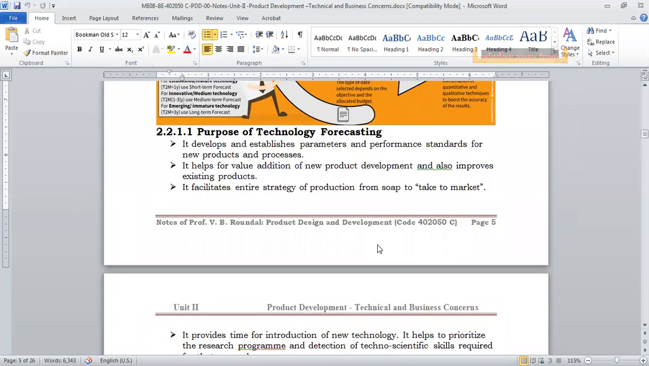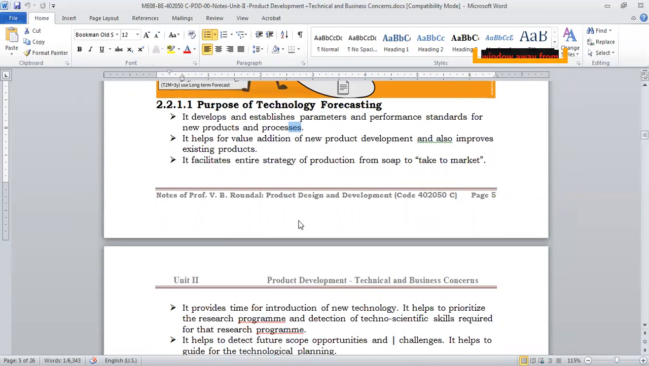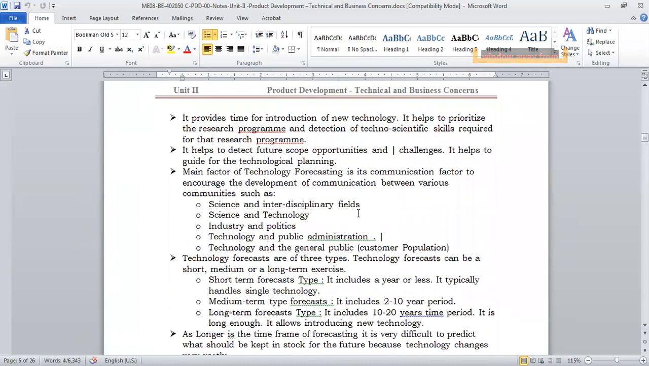Okay, so what is the purpose? It develops and establishes parameters and performance standards for a new product. So when you are giving a new product, it gives you some kind of basis for the performance standards, right? It adds value to the new product and also improves the existing product. Whatever product you have in the market today, the new product will have to have some modification or enhancement over that. It serves as a strategy for production or for taking the product to market. That is the main goal of technical forecasting.